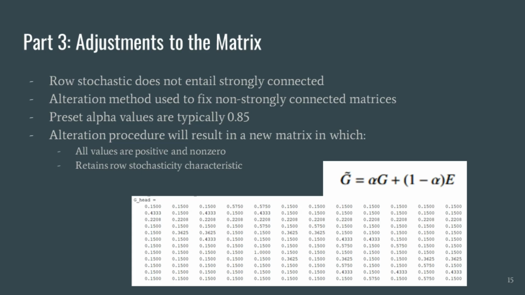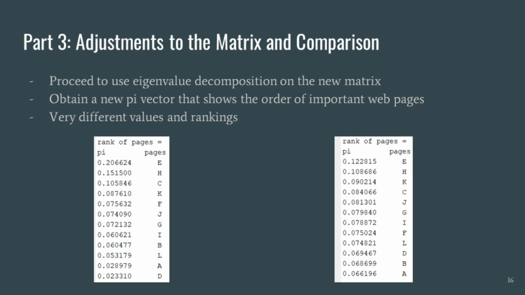The first part, alpha G, can be either 0 or positive. The second part, involving the E matrix, can be only positive. With these two factors in mind, what ends up happening is that you are adding two positive components, and so the resulting matrix should never have any negative value. The resulting G tilde matrix should also retain the characteristic of row stochasticity.